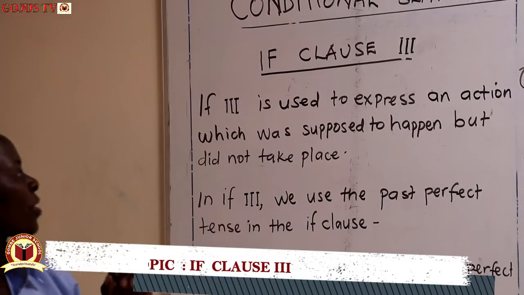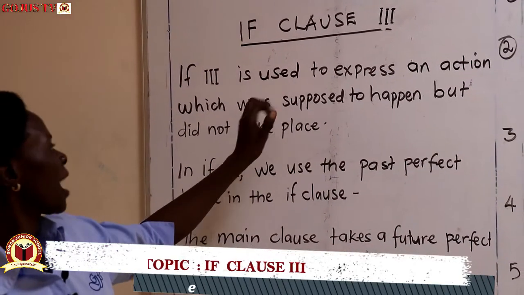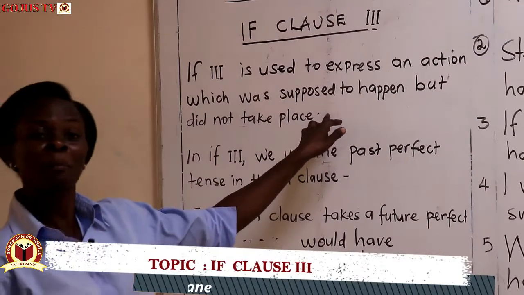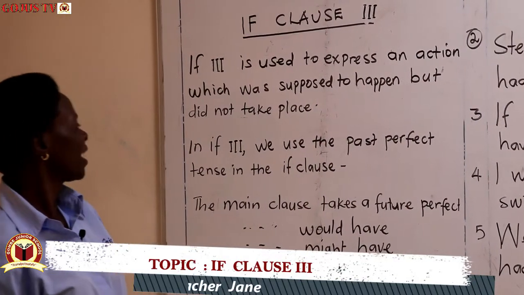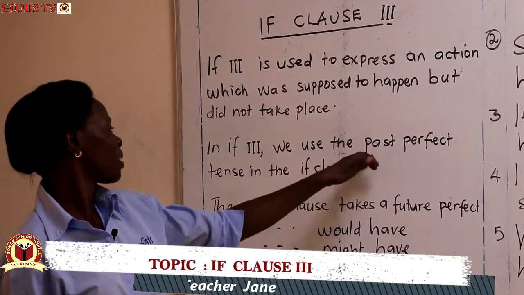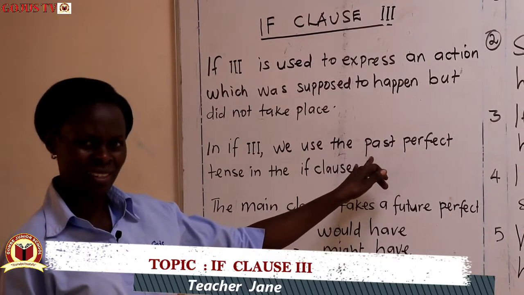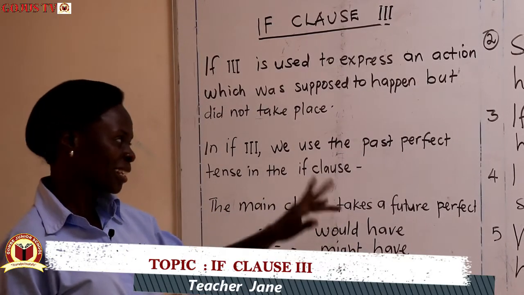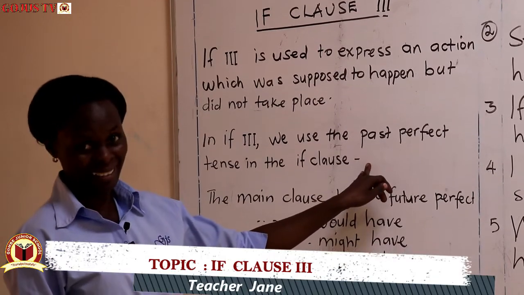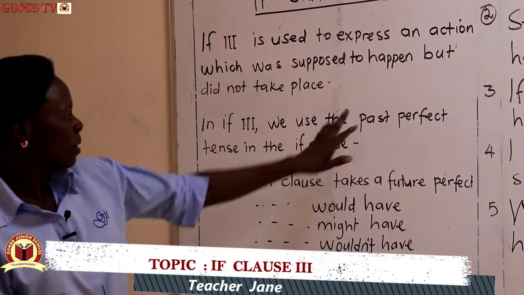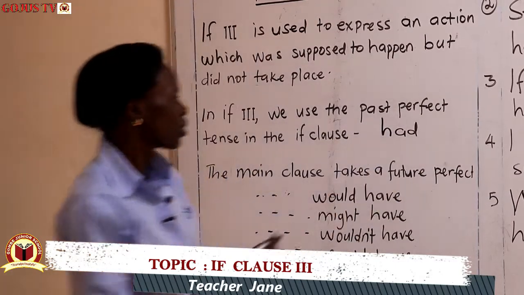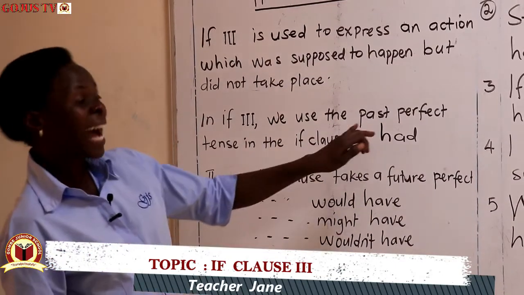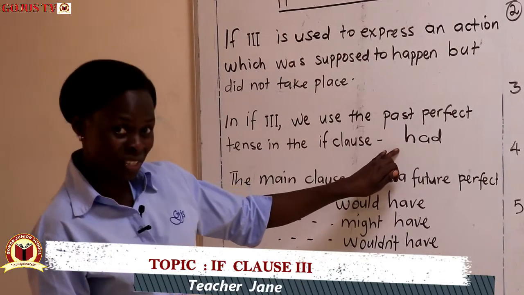Conditional clause 3 is used to express an action which was supposed to happen but didn't take place. In if clause 3, we use the past perfect tense in the if clause. I suppose you still remember what the if clause and the main clauses are. With the past perfect tense, we make use of the helping verb had. So in if clause 3, we shall have a had in the if clause.